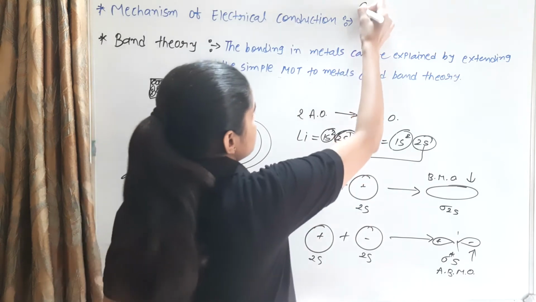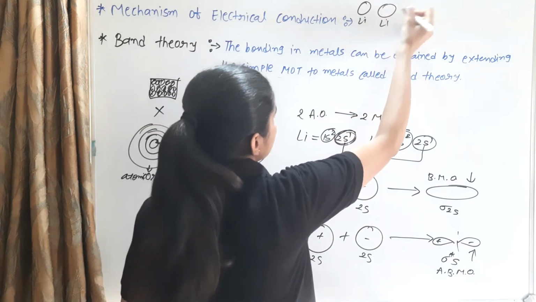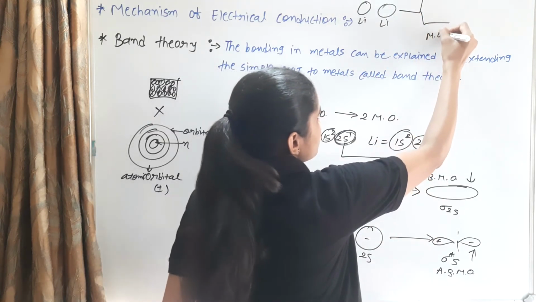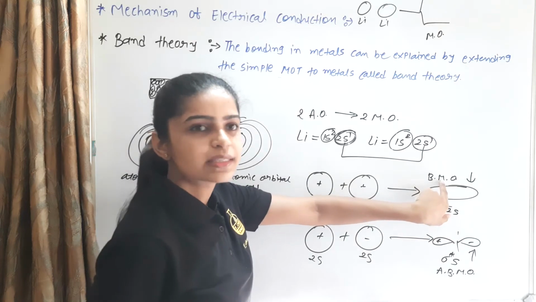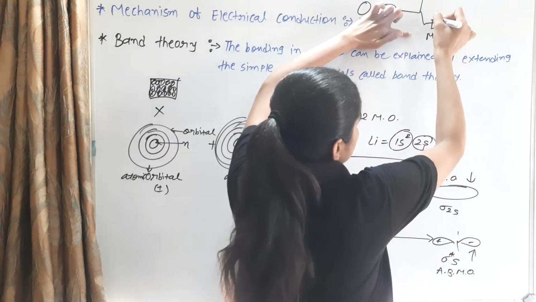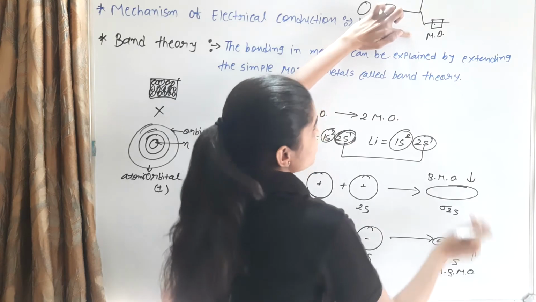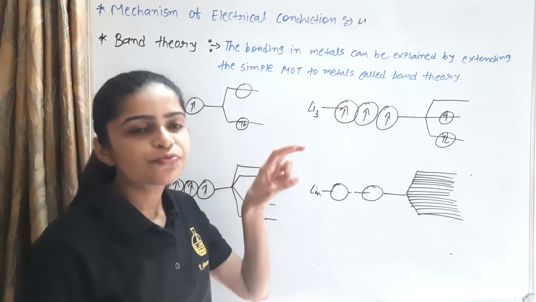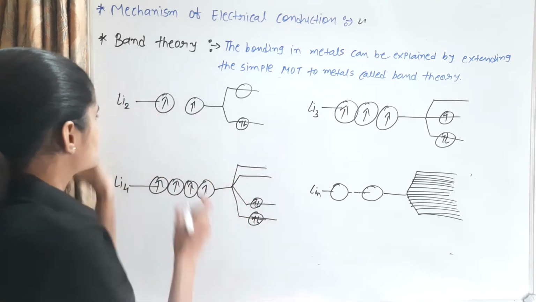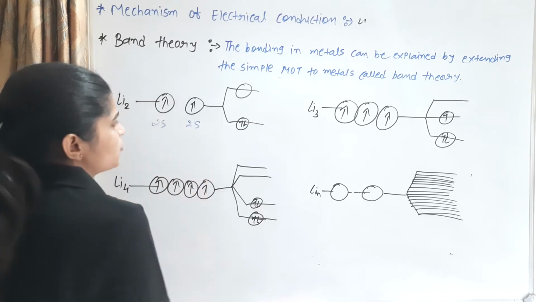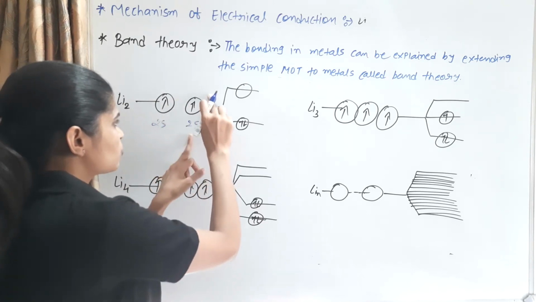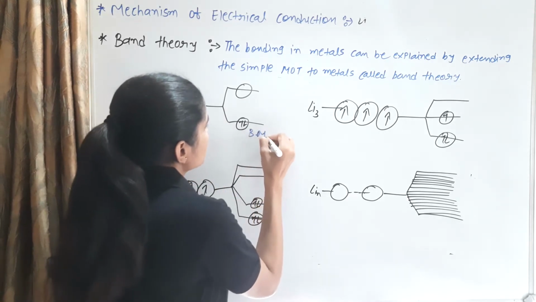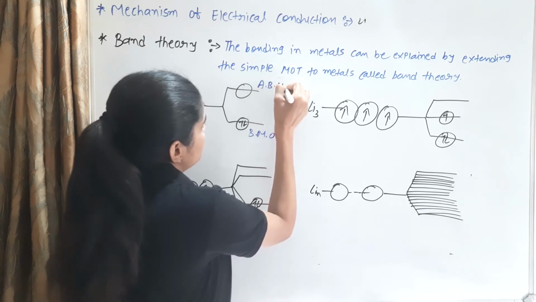For example, this is lithium and another lithium combined together gives two molecular orbitals. This is the molecular orbital. The bonding molecular orbital has less energy, so it resides in this place, and the anti-bonding molecular orbital is placed here. This is when two atomic orbitals combine to form two molecular orbitals. This is lithium 2s and 2s, so one 2s electron and another 2s electron combine to form the molecular orbitals: the bonding molecular orbital and the anti-bonding molecular orbital.